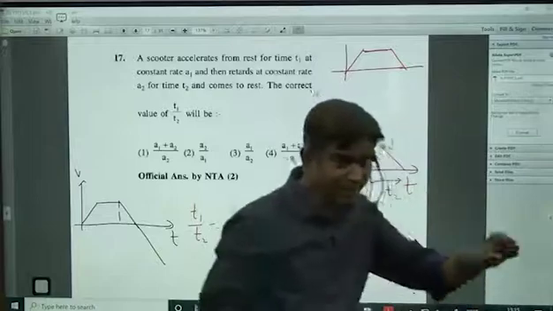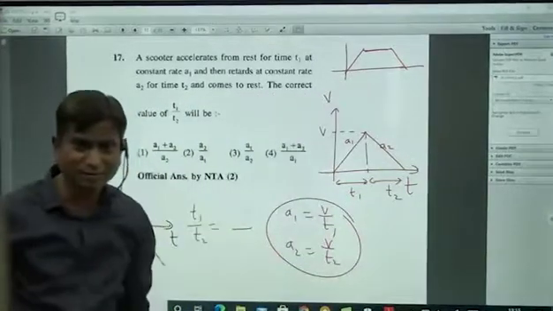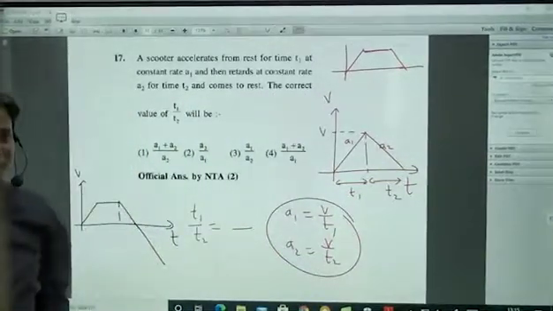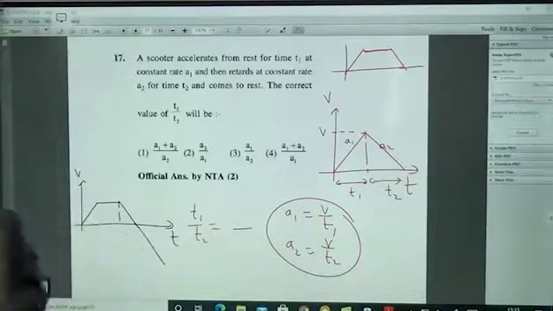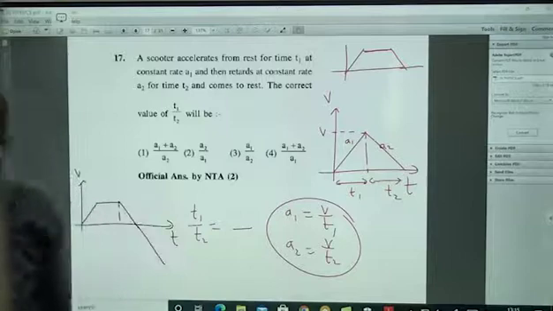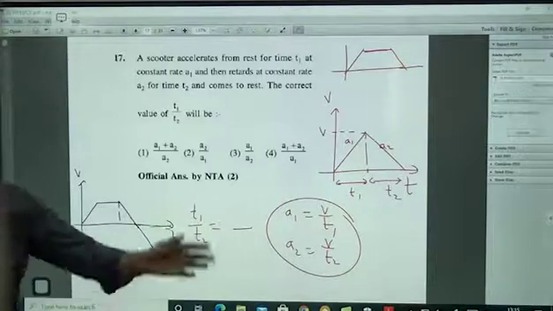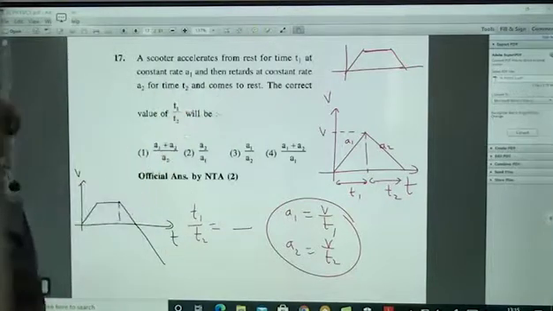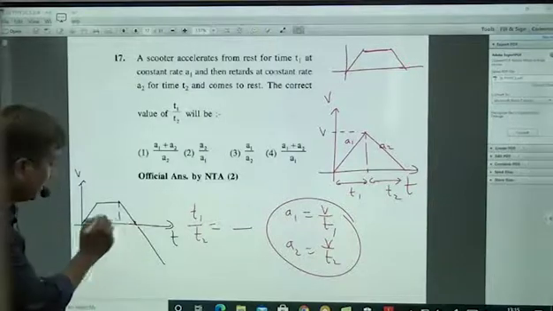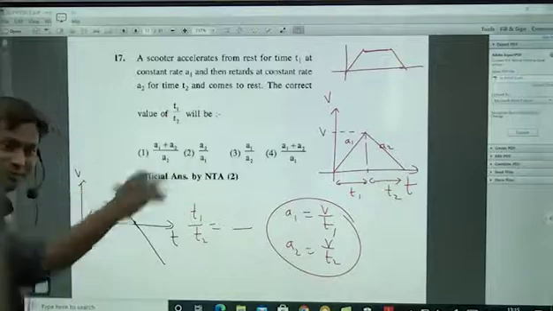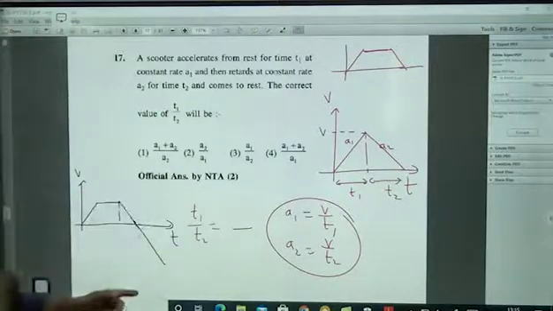When you brake a vehicle, will it move forward or backward? Immediately when you apply the brake, will it come back or go forward only? Some will come back, some will go forward only. Good. So till here it is going forward only. Even while braking it is in that direction only. And after this it is coming back.